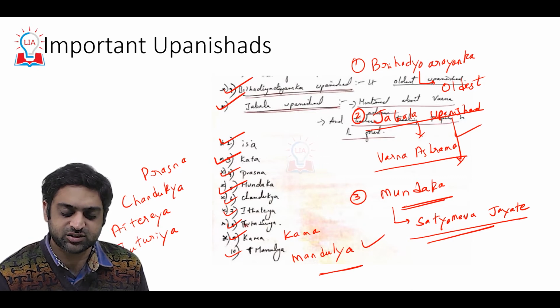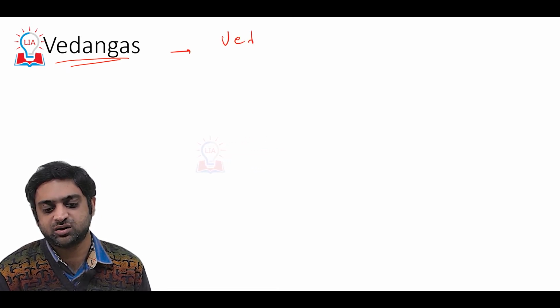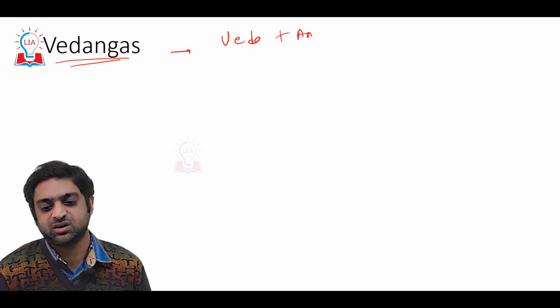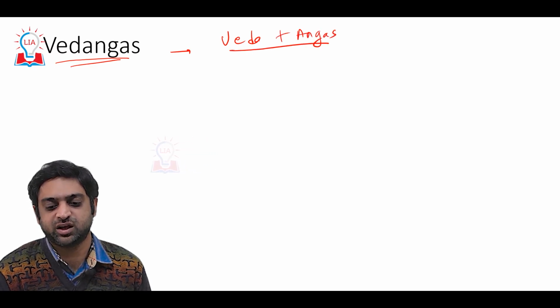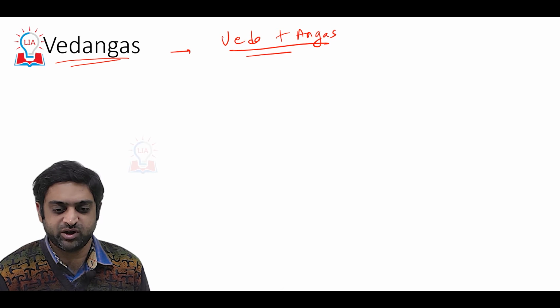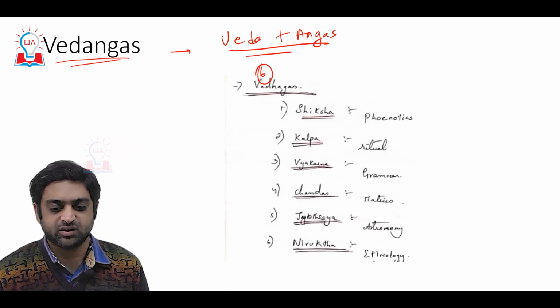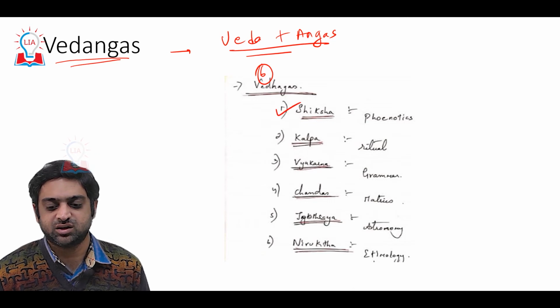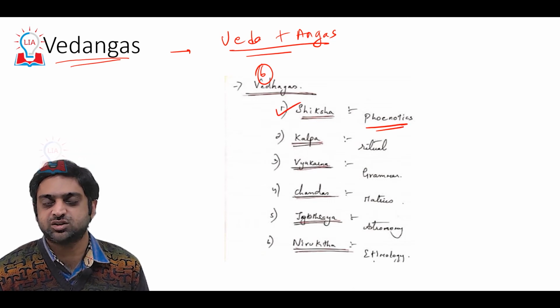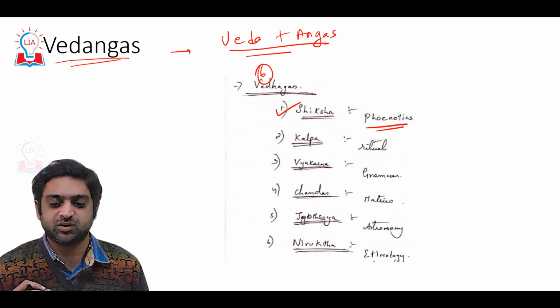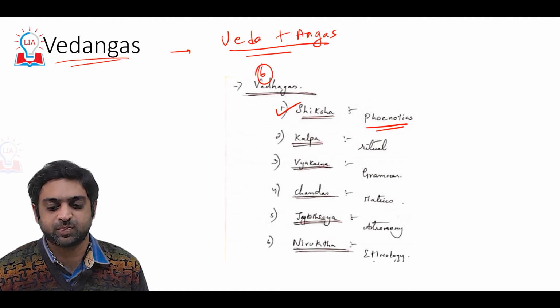Next, we will look at the different Vedangas. Again, you need to know this for match the following. Vedangas is nothing but Veda plus Anga. Different parts of the Veda give rise to Vedangas. There were mainly 6 of them. Siksha means phonetics, which talks about the pronunciation of words. Kalpa means ritual.